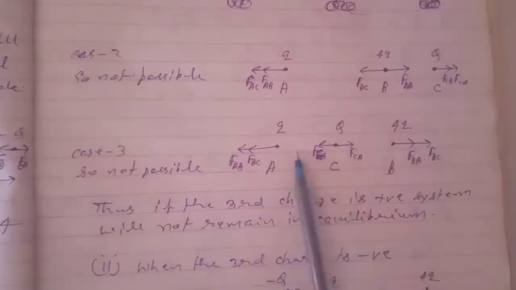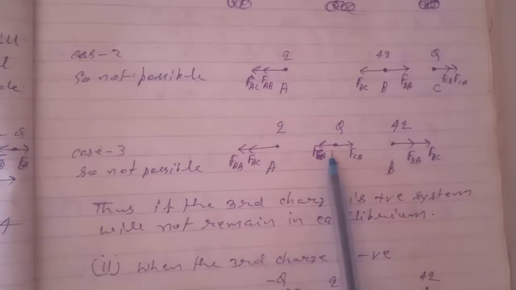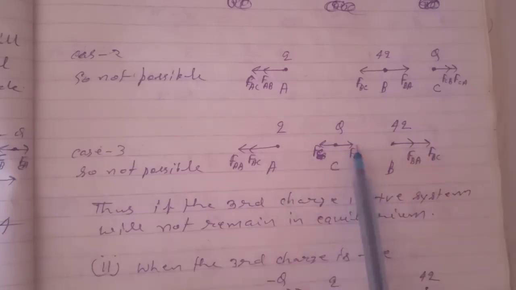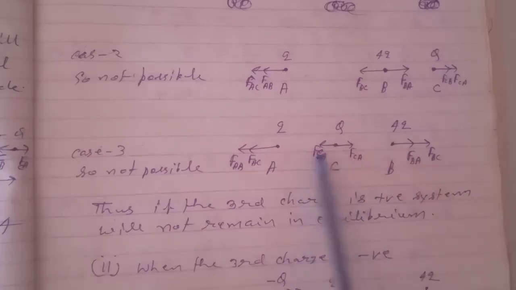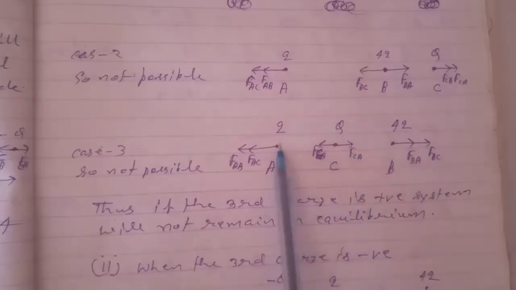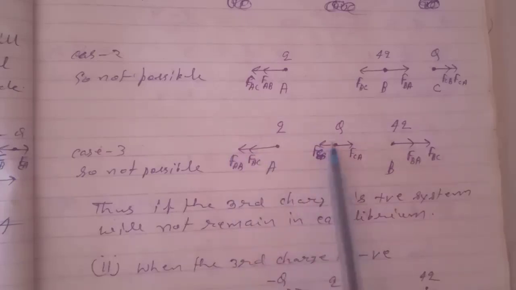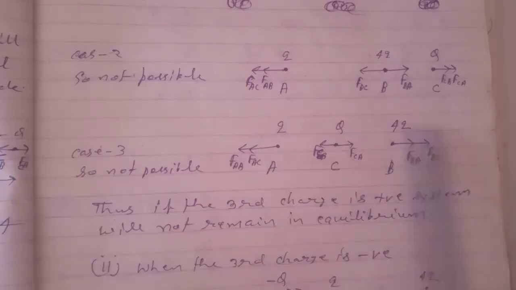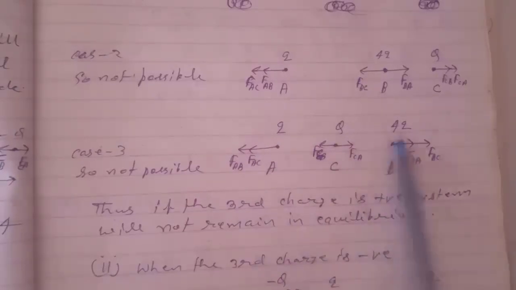Case 3, if we place the charge in between these two charges, then we see that this charge may be in equilibrium because this will apply a force in this direction and this will apply a force in this direction. But the other two charges will not be in equilibrium, because this charge is applying force in this direction, and also this charge is applying force in this direction. Again, if we see, this charge applies a force in this direction and this charge applies a force in this direction. So the charge is not in equilibrium, so the system will not be in equilibrium.